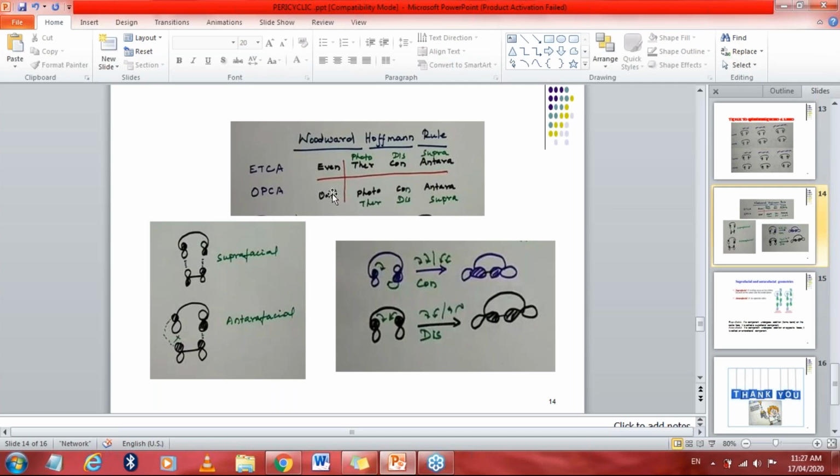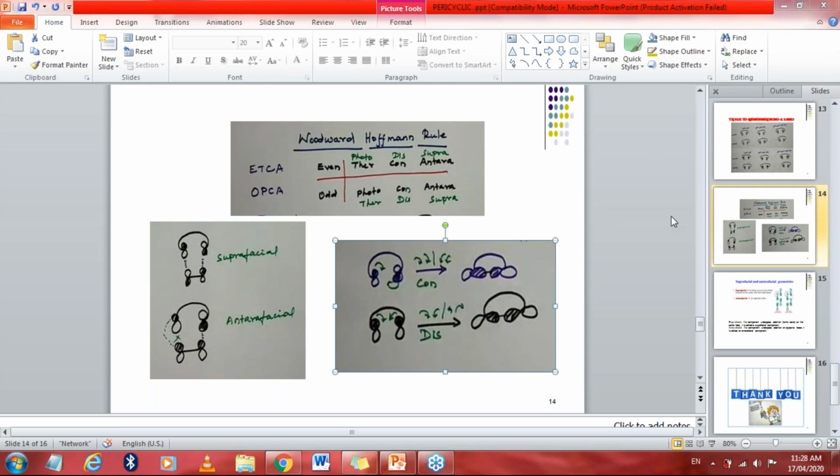Now, odd should always be a photochemical condition, but if it is not photo, it means it will be a thermal condition. If it is in a thermal condition, it means the rotation will be disrotation, and there will be a suprafacial condition. Now we will see. Now come to this one.